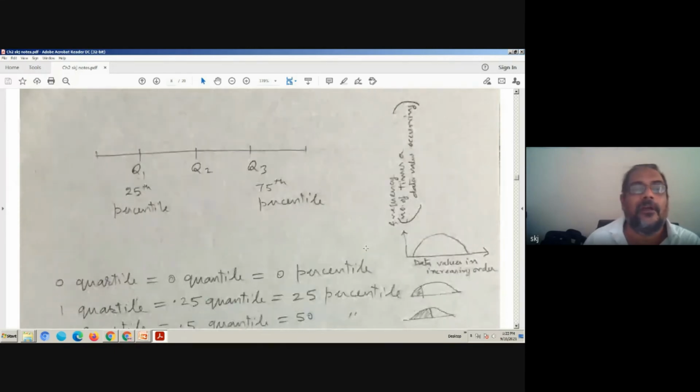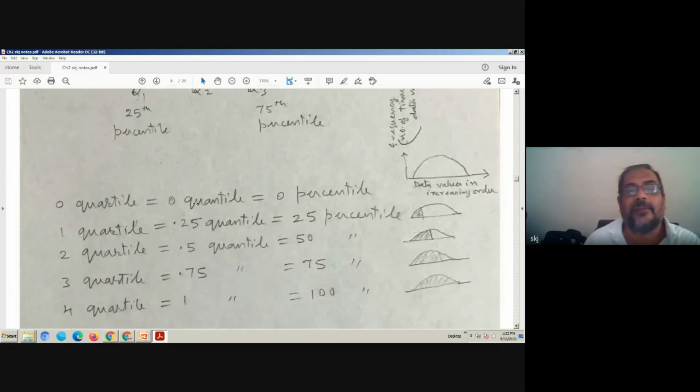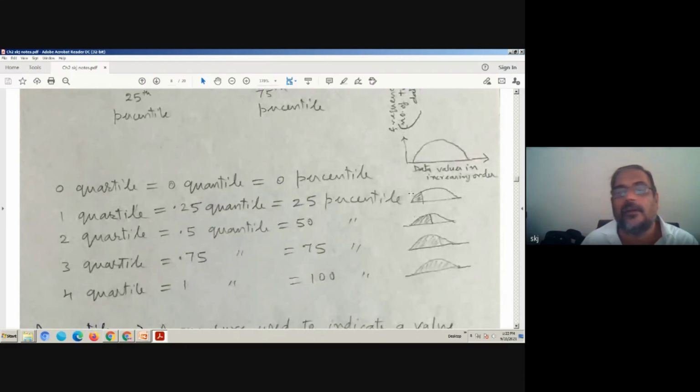And here you will have 0th percentile, 25th percentile, 50th percentile, 75th percentile, 100th percentile. So 0th quartile means 0 quantile and 0 percentile. 1 quantile, 0.25 quantile, 25th percentile. So here you see Q0, Q1, Q2, Q3 data values in increasing order.